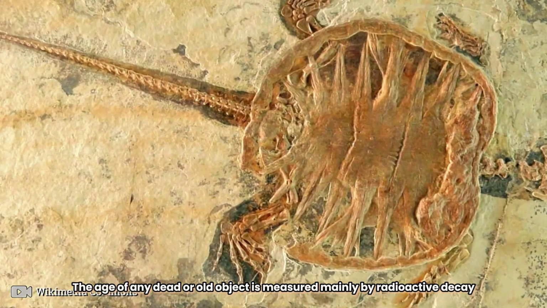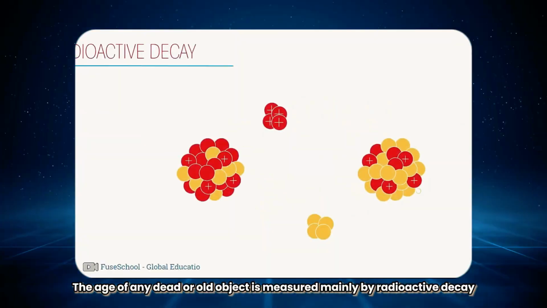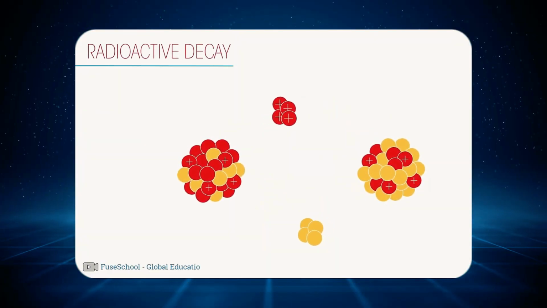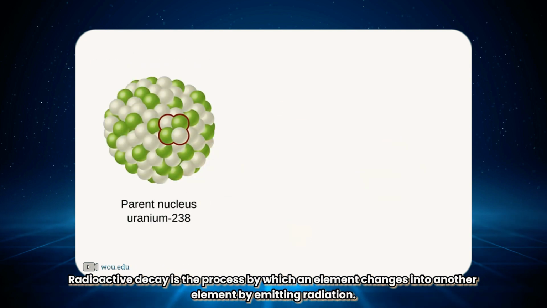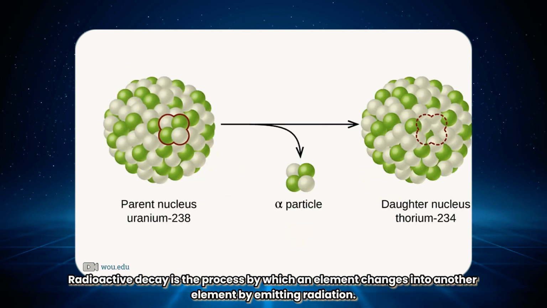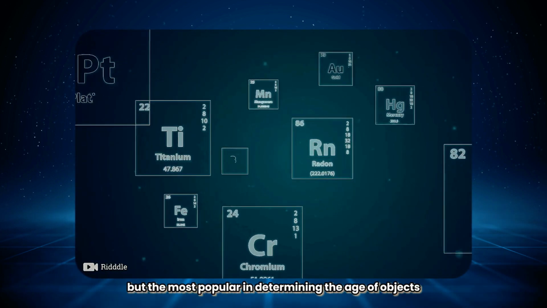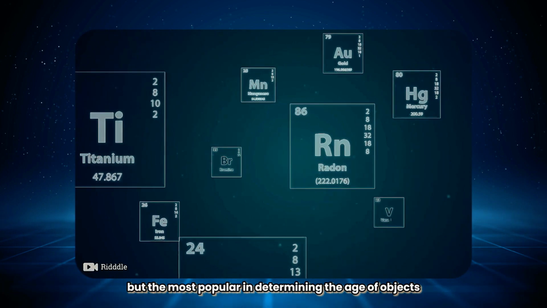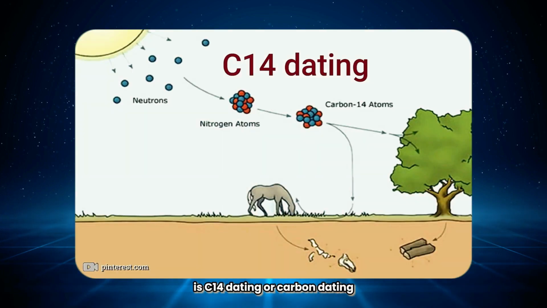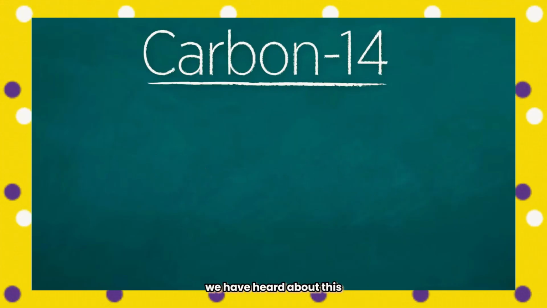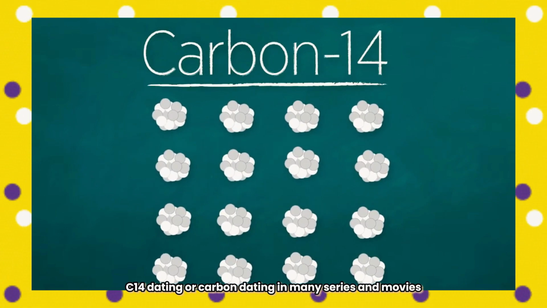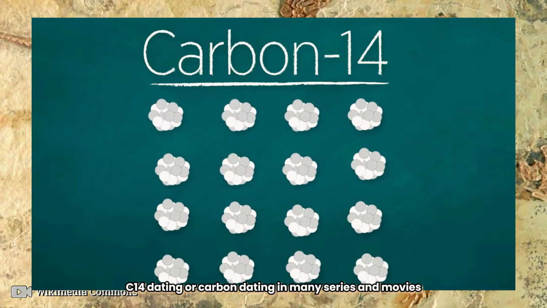The age of any dead or old object is measured mainly by radioactive decay. Radioactive decay is the process by which an element changes into another element by emitting radiation. These characteristics can be seen in many elements, but the most popular in determining the age of objects is C14 dating or carbon dating. We have heard about this C14 dating or carbon dating in many series and movies.